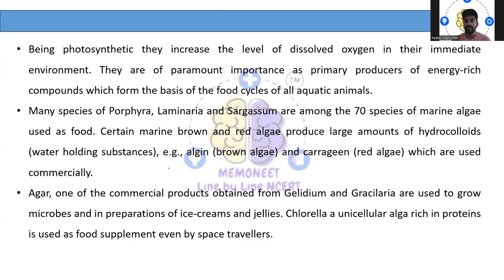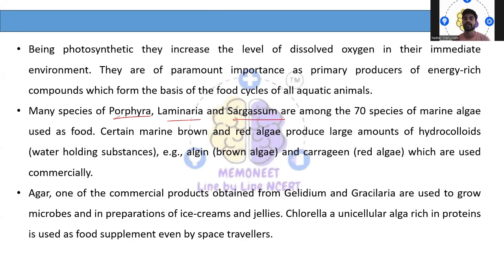So many species of Porphyra, Laminaria, and Sargassum are among the 70 species of marine algae which are used as food. So these are the species which have been consumed as food.